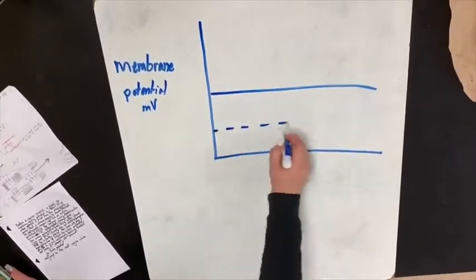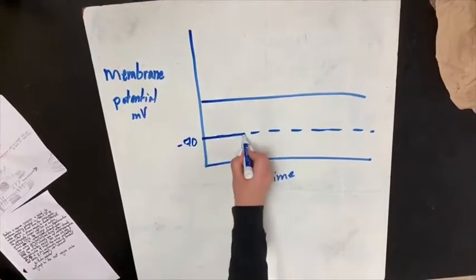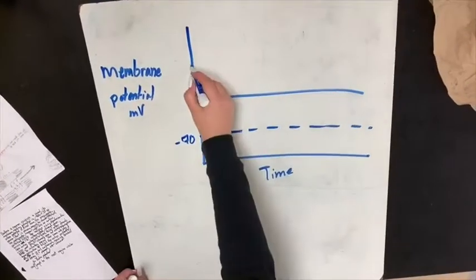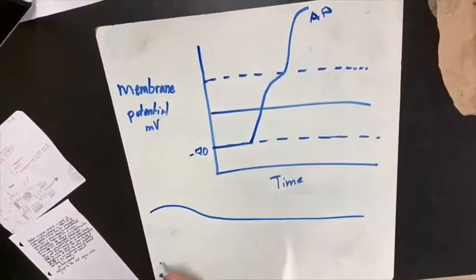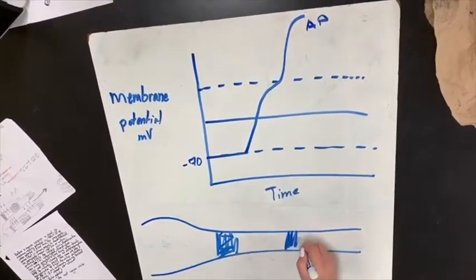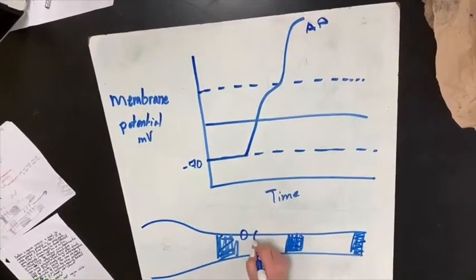Before a neuron receives a signal, its membrane resting potential is negative 70 millivolts. If an action potential is fired from the presynaptic neuron that is strong enough to reach threshold, the postsynaptic neuron will fire an action potential. While the voltage rises, the depolarization occurs when Na+ voltage-gated channels open.